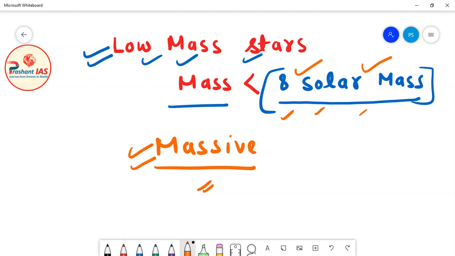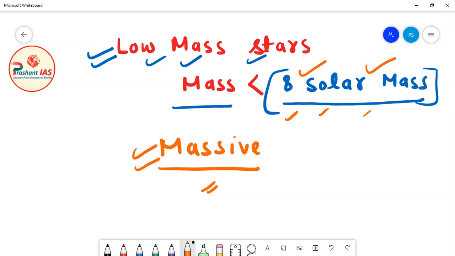And after the life cycle of the massive stars, I will also teach you about the formation of neutron stars and black holes. Definitely, black hole is a very interesting topic. I will teach you how the black holes are formed and how the neutron stars are formed and what happens. So be prepared in the next class.